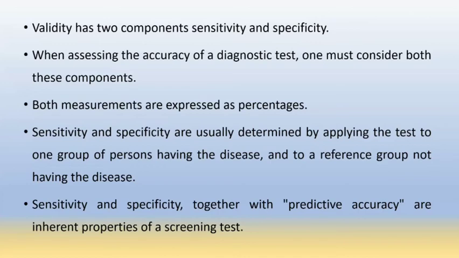So before a screening test, we should know the sensitivity and specificity of that screening test. It is usually determined by applying the test to one group of persons who are having the disease, and another is a reference group who are not having the disease. And sensitivity and specificity, together with predictive accuracy, are inherent properties of a screening test.